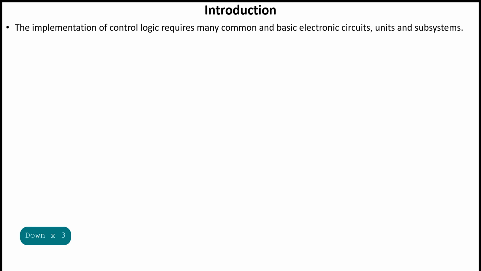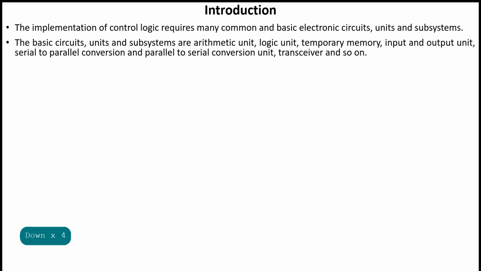The implementation of control logic requires many common and basic electronic circuits, units, and subsystems. The basic circuits, units, and subsystems are arithmetic unit, logic unit, temporary memory, input and output unit, serial to parallel conversion, and parallel to serial conversion unit, transceivers, and so on.